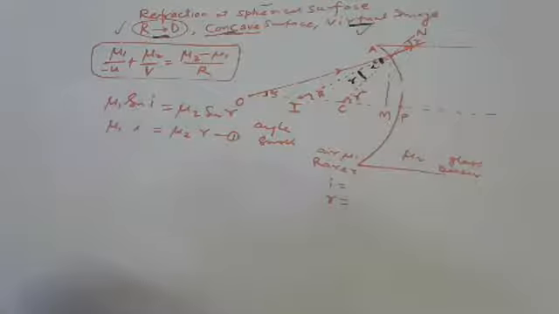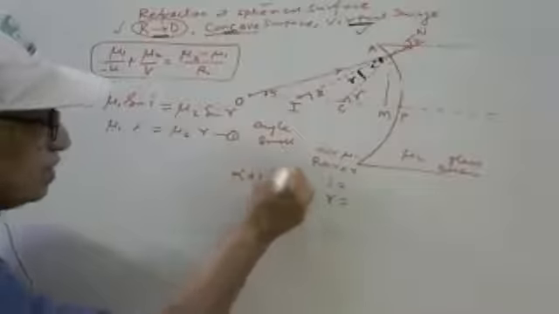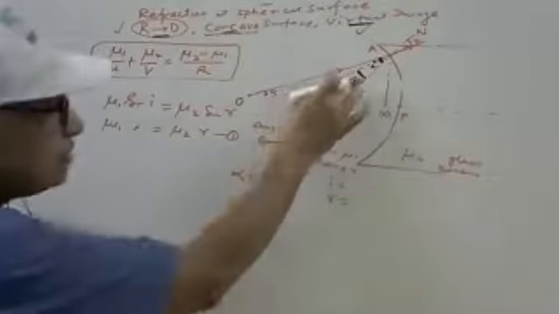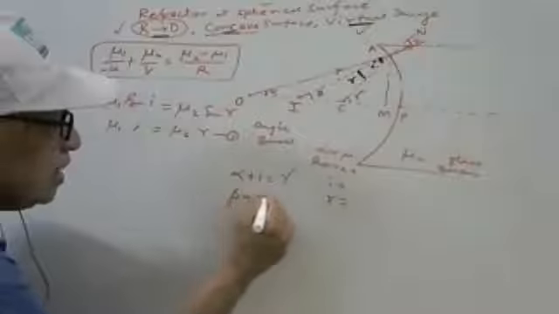Gamma minus alpha, plus 180 minus gamma. So what is this? 180 कहाँ से आ गया इसमें? Gamma minus alpha, simple. Gamma is exterior angle. So here alpha plus I is gamma. This is exterior. Similarly in this triangle, beta plus R is gamma.